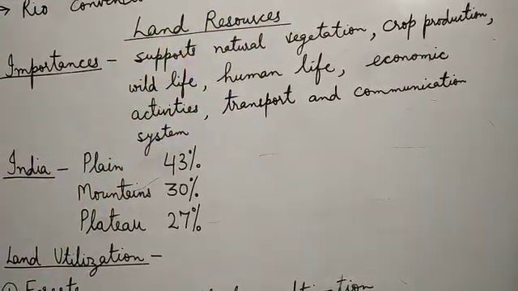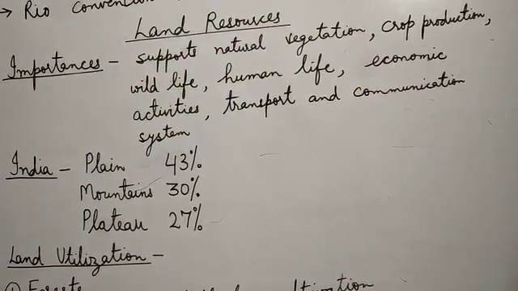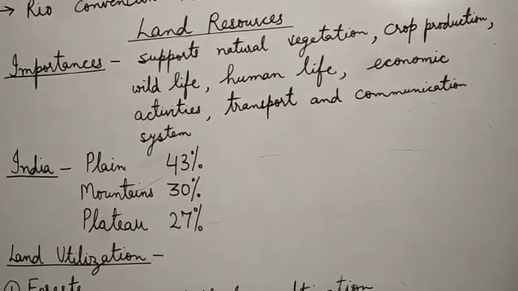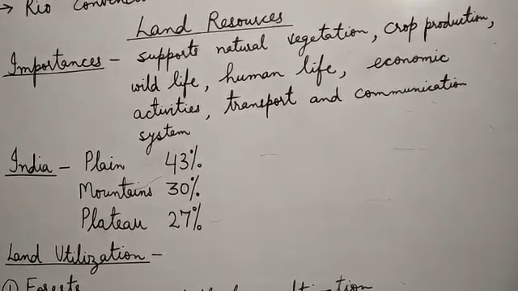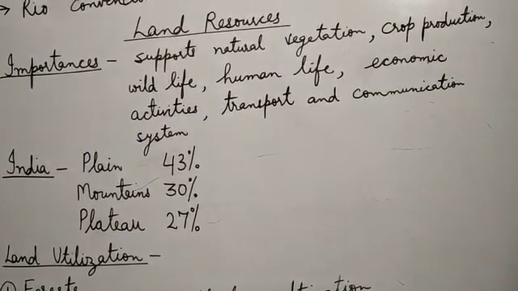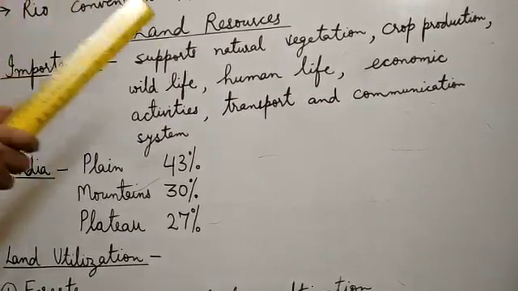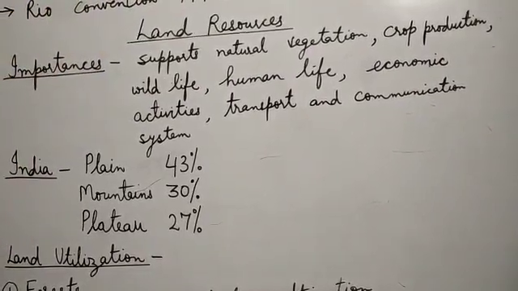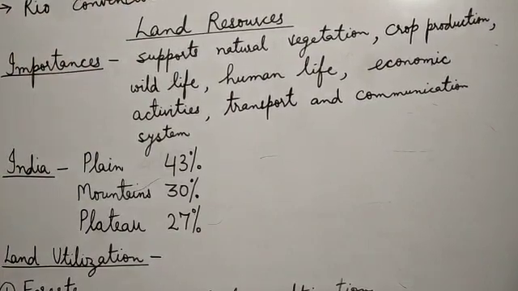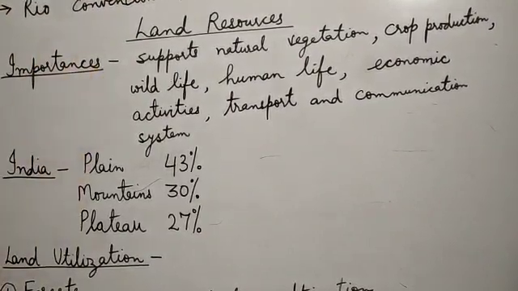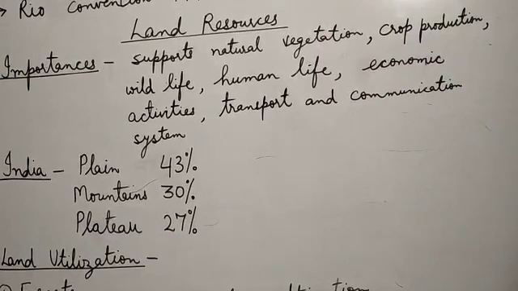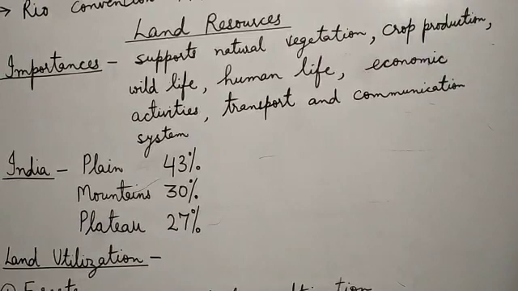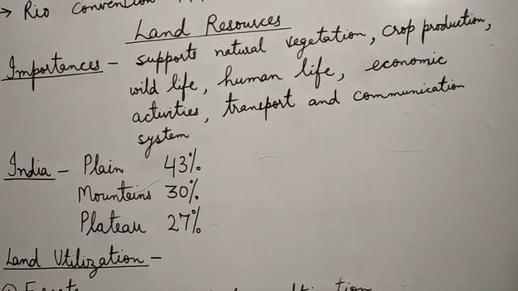Now soil is a part of land resources. We know the upper layer of the land, which is made up of thin grained particles, is called soil. Crops cannot be produced without soil, so land resources are also important for crop production. It supports human life as well as the life of animals. Animals and humans live on the land. It forms the base for their survival.